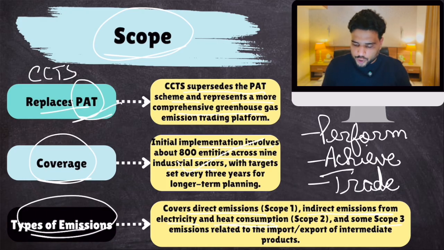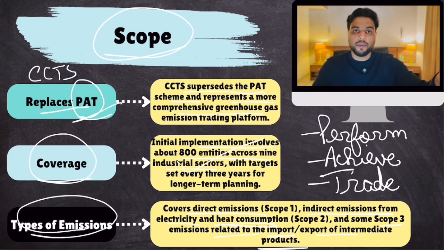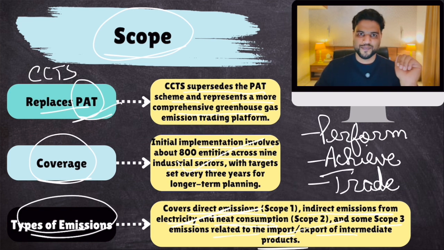And scope 3: emissions related to import-export of products. If you're importing a product which emits a lot of carbon dioxide, that carbon dioxide would also be added to your account. So these types of emissions, direct, indirect, and import-export, are covered. Three scopes of emissions are covered under this. Clear? So this is CCTS. Simple. Now, related to this, there is another carbon credit-like trading scheme. You all know that afforestation, planting more forests, is very important.